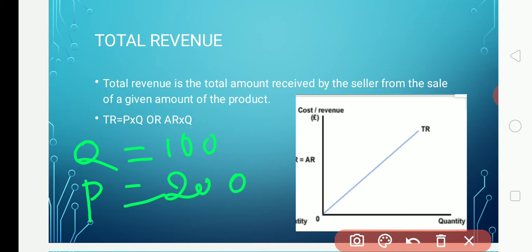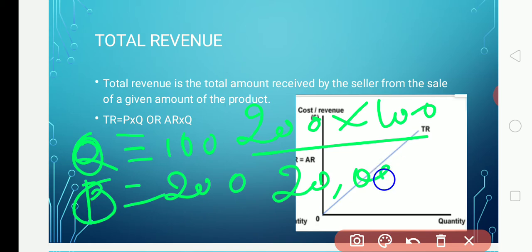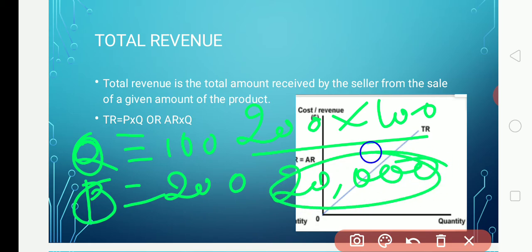What is the total revenue obtained by the seller? You have to multiply. What is the formula? P into Q. If you multiply P with Q, 200 into 100, you will get the total revenue of 20,000. So 20,000 is the total revenue. You have to multiply price with quantity.